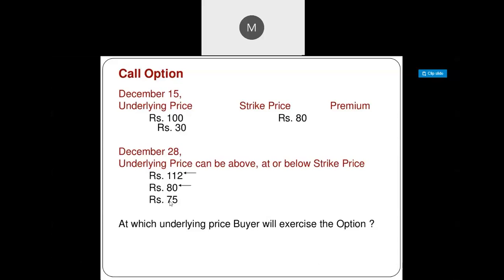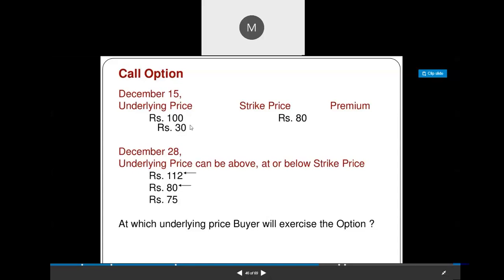So he has the right to not exercise the contract because he makes a loss. At that time the buyer has to give the premium amount. See here the premium amount is 30. The premium amount has to be given to the seller of the option.